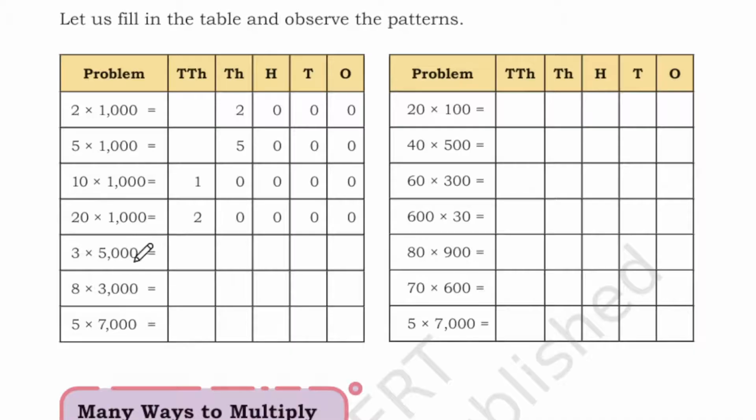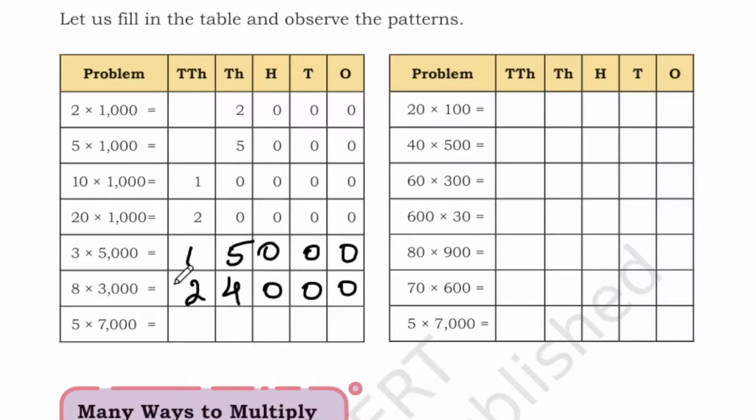As I told you, you can take these 3 zeros. 1, 2, 3. 3 zeros I have taken. 5 threes are 15. So 15,000. Again take these 3 zeros, 0 0 0. Next 8 into 3. 8 threes are 24. So 24,000.